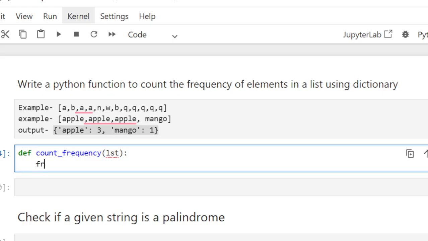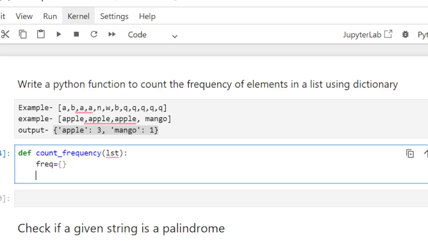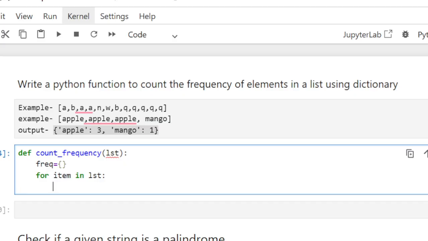So it will loop through all the items in the list, and now for each item, it will check the dictionary.